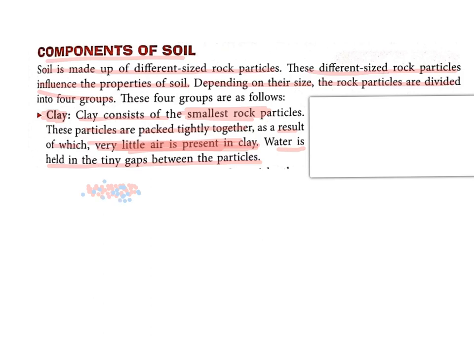So dear children, we can conclude that the clay is made up of the smallest rock particles, first thing. Second, the particles are tightly packed. As a result of it, there is very little air present in the clay, and the water gets held up in these tiny gaps present between the particles of clay.